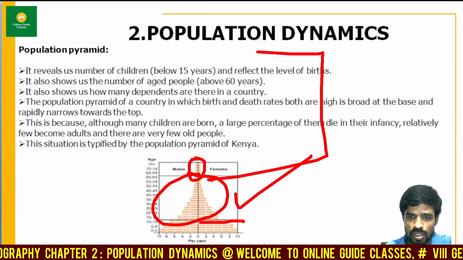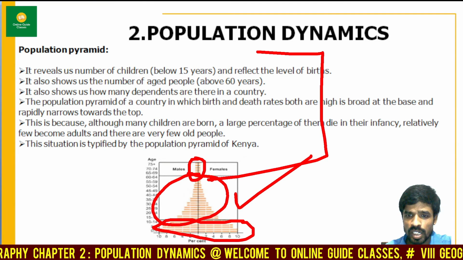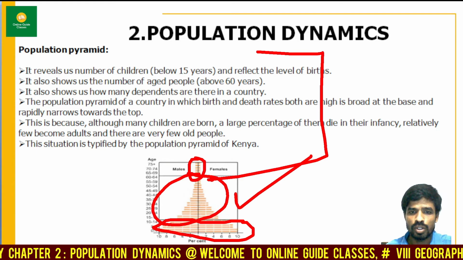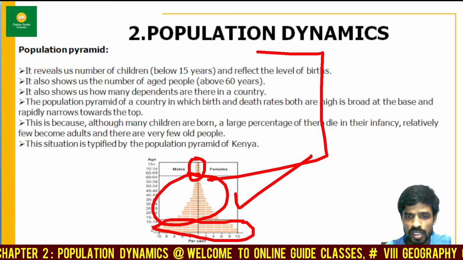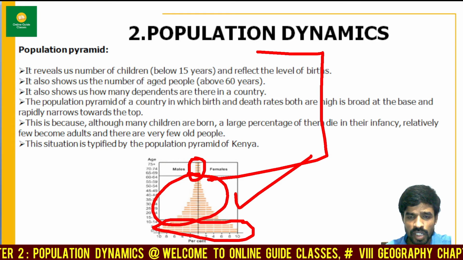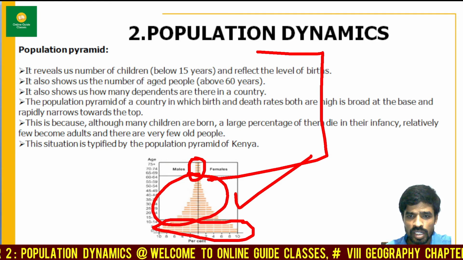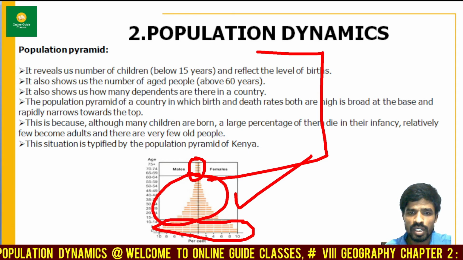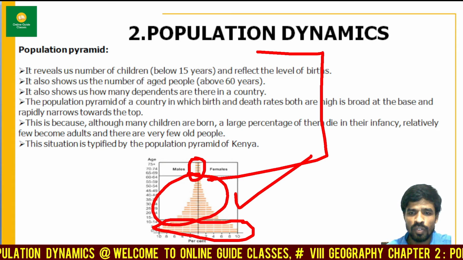The population growth is there, the birth rates are increasing, but at the same time the death rates are also increasing. As the age increases, the death rates are high. This is how we can study the population pyramid of any country.